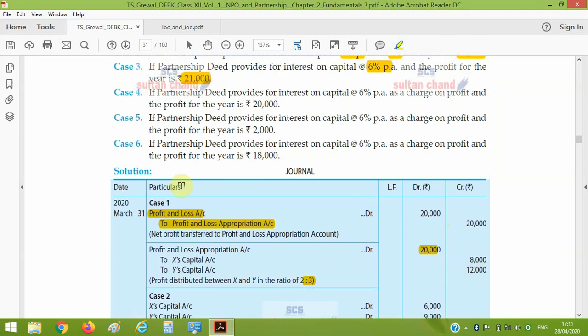Now case 4, if partnership deed provides interest at the rate of 6% per annum as a charge on profit. Point to be noted, it is a charge on profit and profit for the year is 20,000. Since we know interest on capital is an appropriation of profit, but if the question says it is a charge on profit, then we have to do as the question says. If it is a charge item, then it will not come in P&L appropriation account. It will be deducted from P&L account and the profit will reduce.